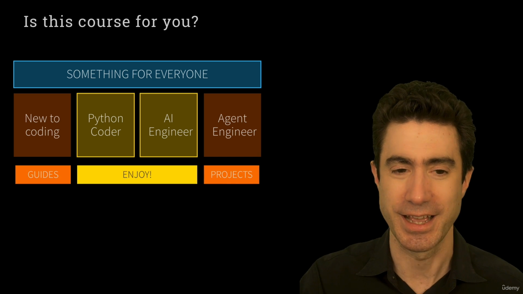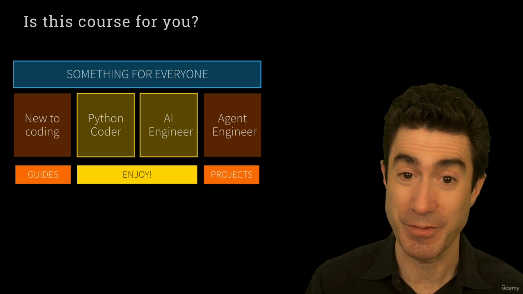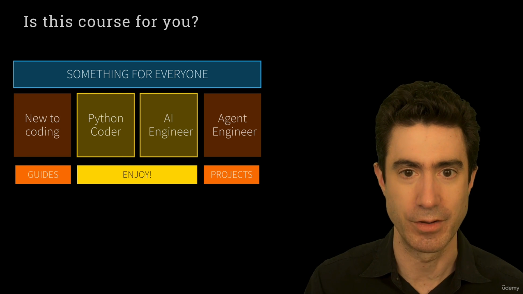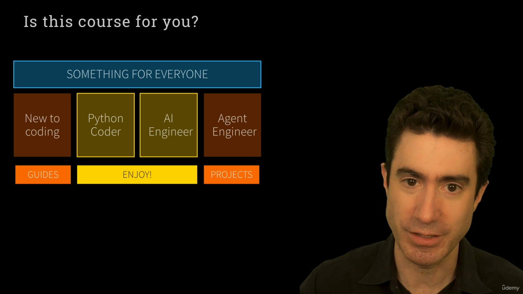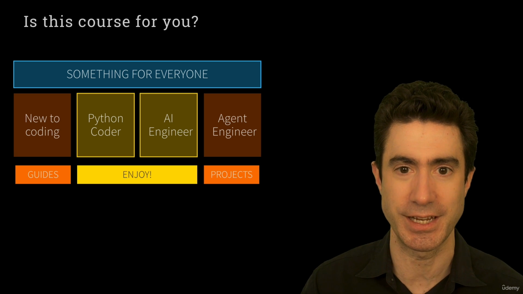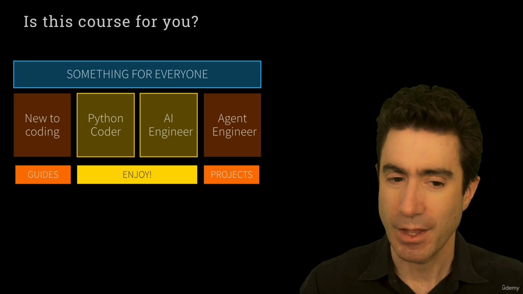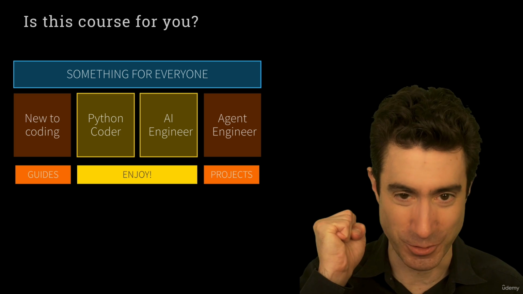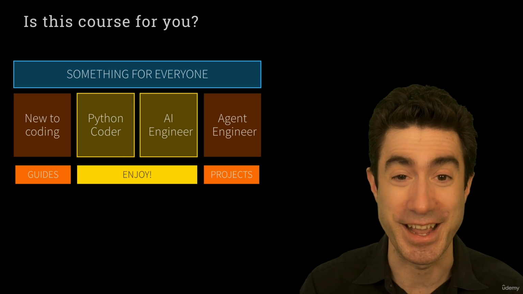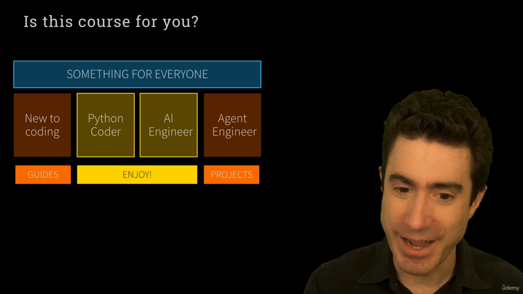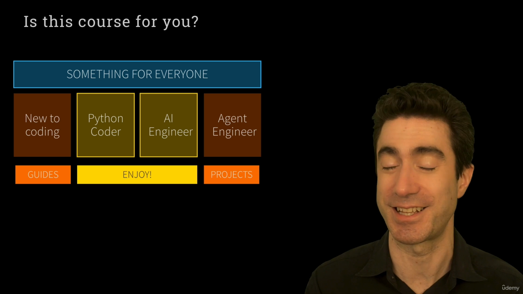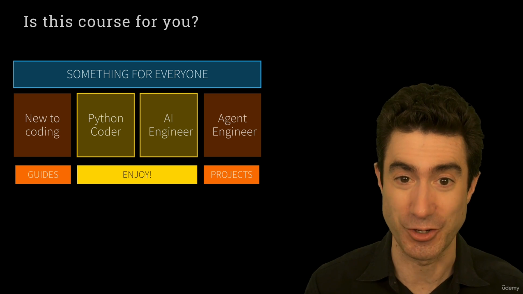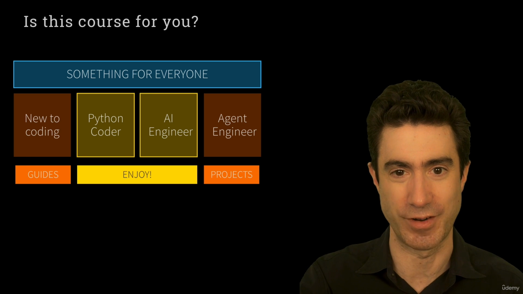So I'm here to say, if you're new to coding, take some time with the guides that I've written. You'll find them in the guides folder when we install the repo. And I've used that as a way to build up your foundational expertise so that you can hit the ground running. For Python coders and particularly for AI engineers, if you've taken the LLM engineering course, it's perfect. Then you're going to have a great time. And for agent engineers, focus on the projects. That's when we really put things into action. I'm really proud of the projects we've built. I think you're going to enjoy them, even if you've got some experience with this already.